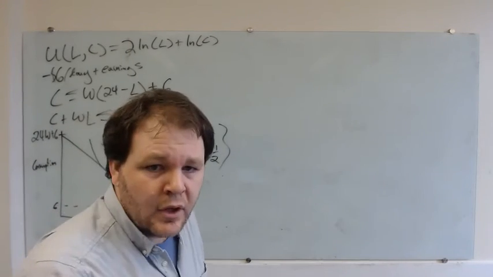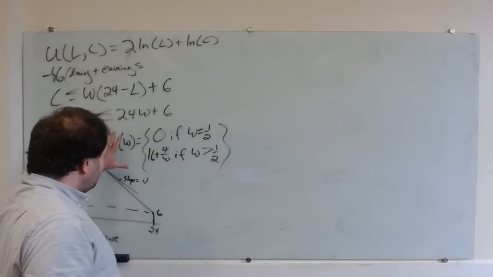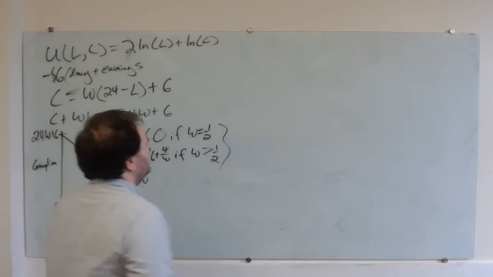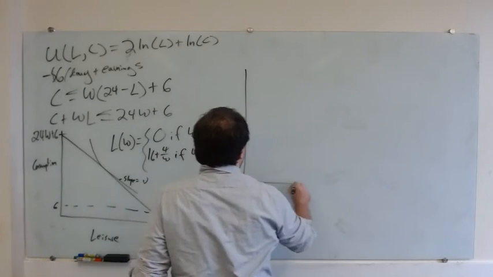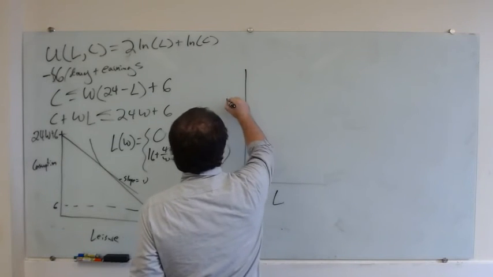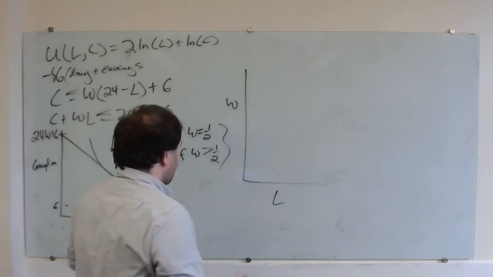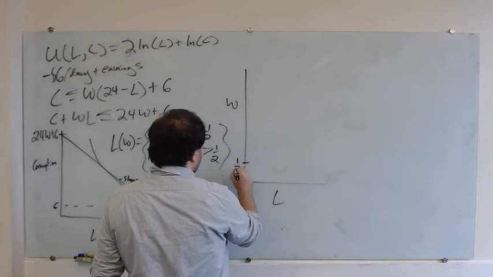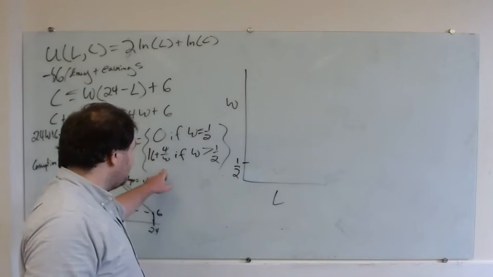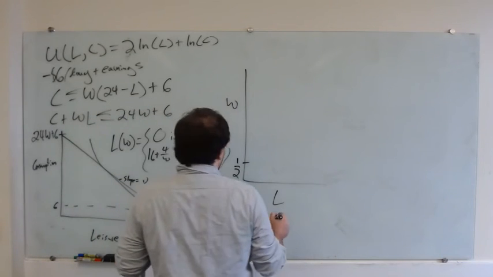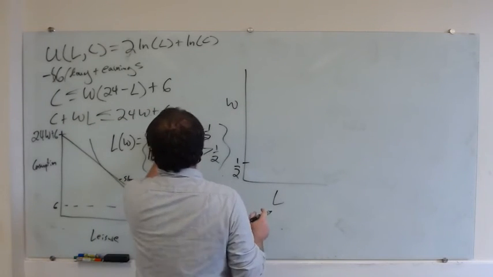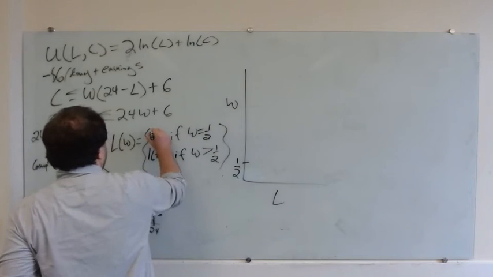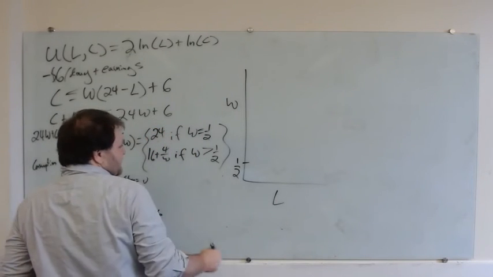So now I know how much leisure I'm going to consume, right, at any given W. If I graph this thing, right, we're going to have leisure equal to 24 if W is less than or equal to 1/2.